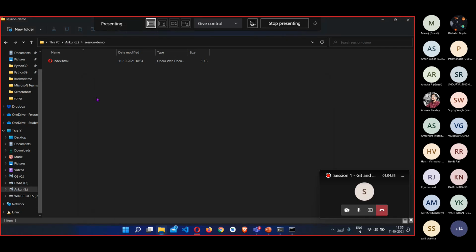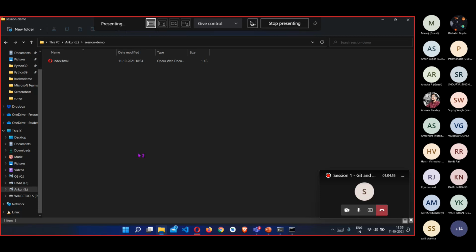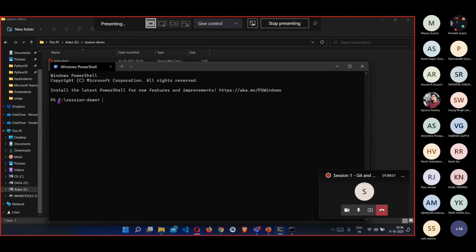There is one way that you can do this directly. You can go to this folder and click on open in Windows Terminal. If you are on Windows 10 or lower versions, you must see something similar here. If someone with Windows 10 can also let me know what exactly they are getting. You can click on open in Windows Terminal, and you get this directly opened in your PowerShell.